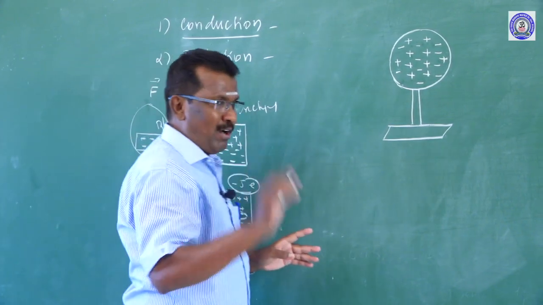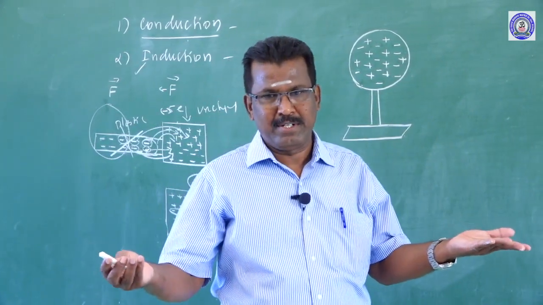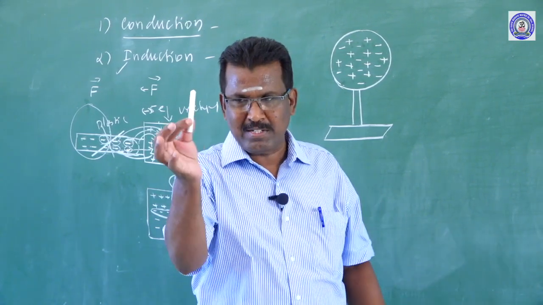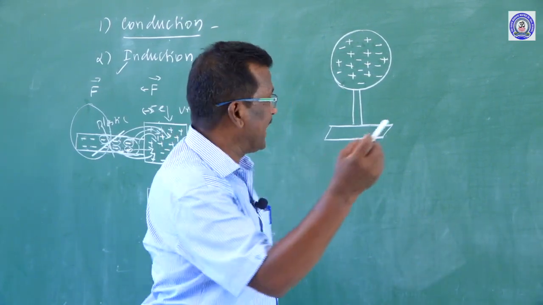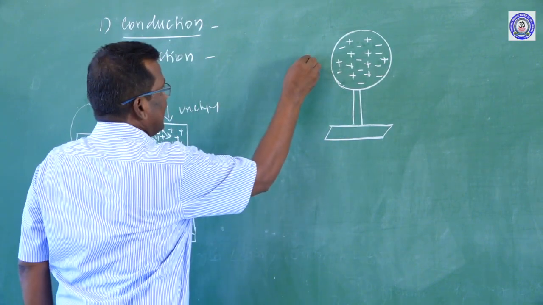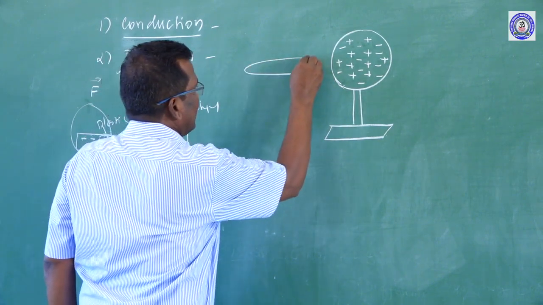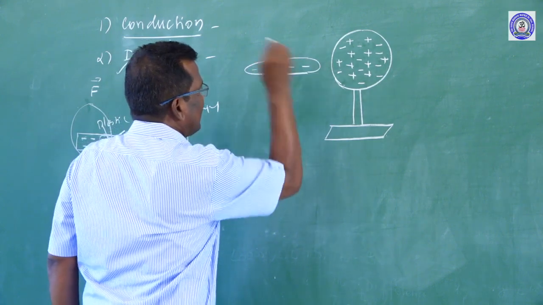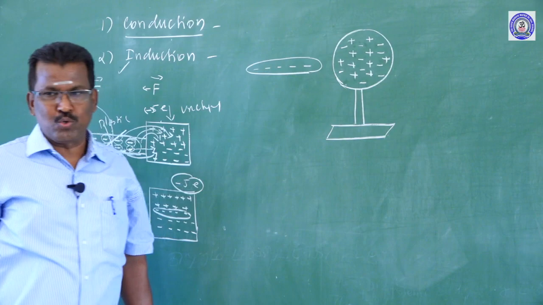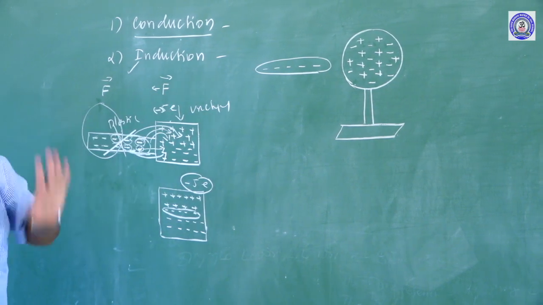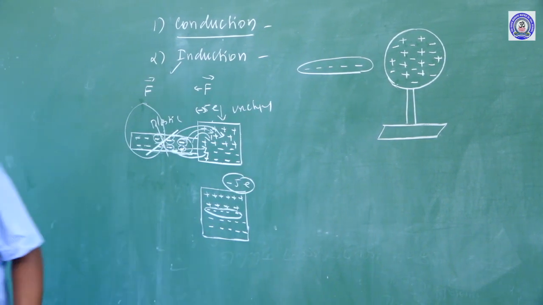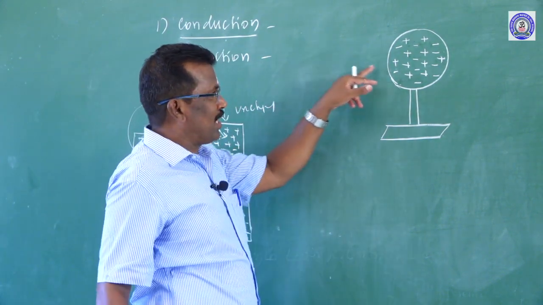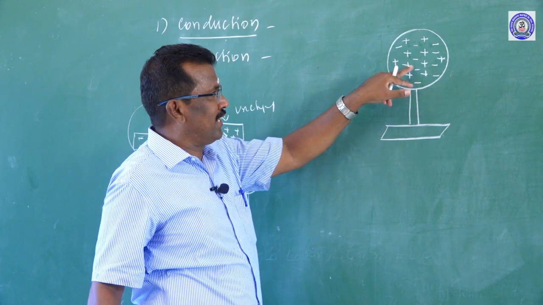Now take one more rod, like plastic or ebonite. A plastic rod rubbed with a suitable material becomes negatively charged. This negatively charged plastic rod is brought close to the uncharged spherical conductor.